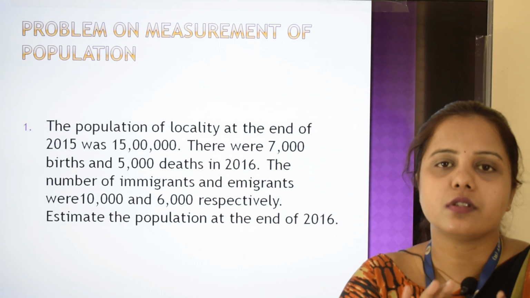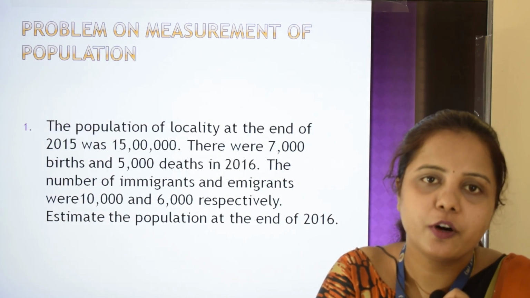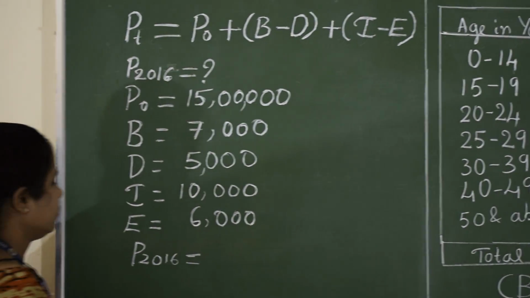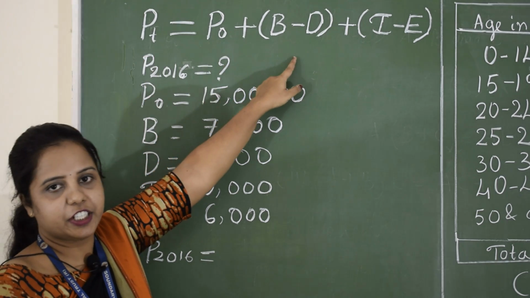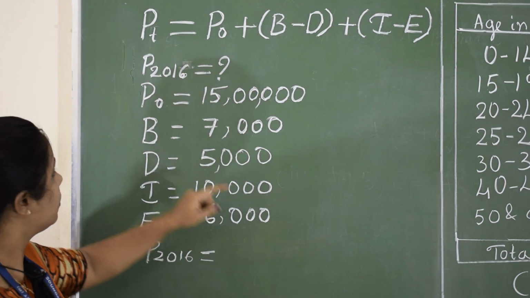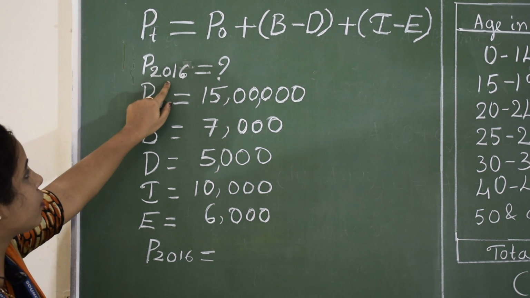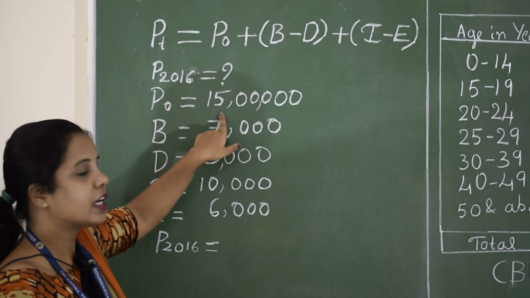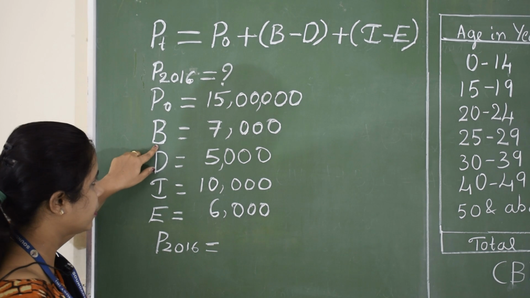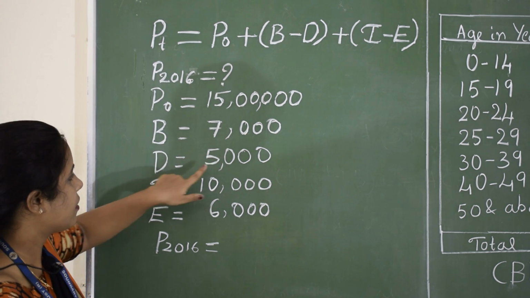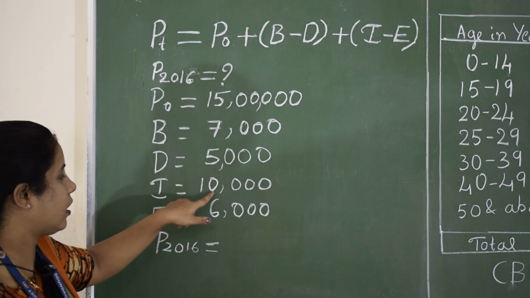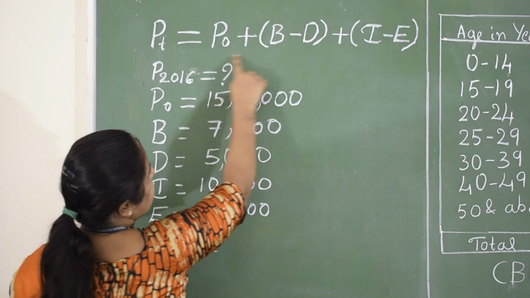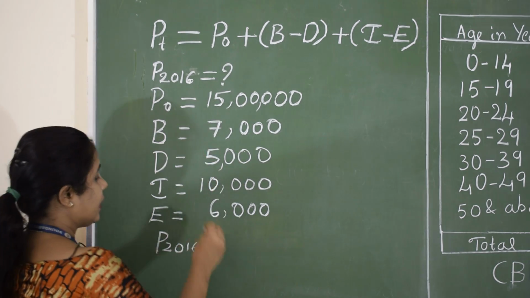For this we have to use the mathematical formula of population. So here I have written the formula, and also I have written the data. We have to find out the population of 2016. Then we have the population of the previous year, which is 15 lakh. Then we have births 7,000, deaths 5,000, immigrants 10,000, emigrants 6,000. Now we shall substitute all these values in the formula of measurement.